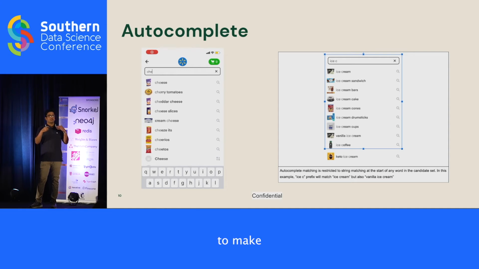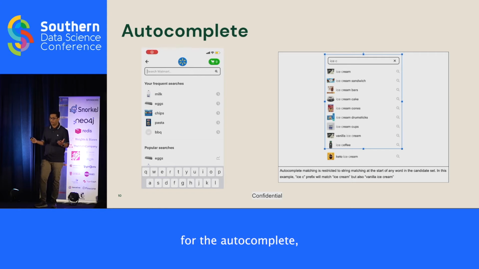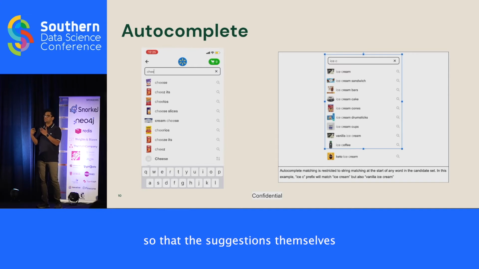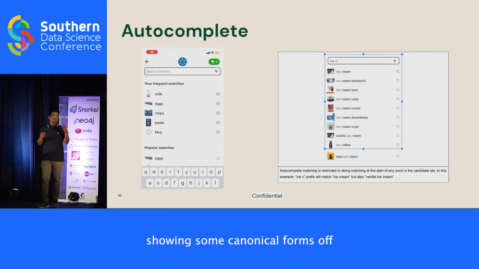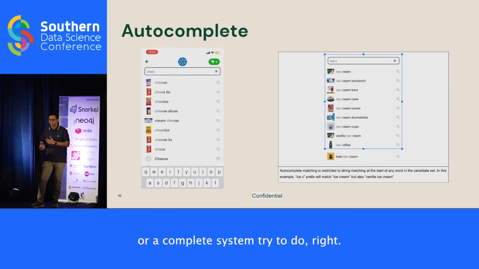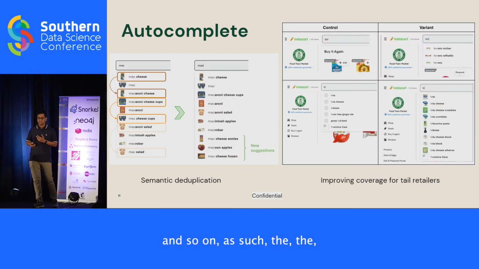To make autocomplete suggestions very appealing to users, we generate all of the autocomplete candidates from past user searches so that the suggestions have a rich, natural feel, instead of showing canonical forms of categories or brands as other autocomplete systems do. As we started doing this, the engagement rate of our autocomplete kept growing.